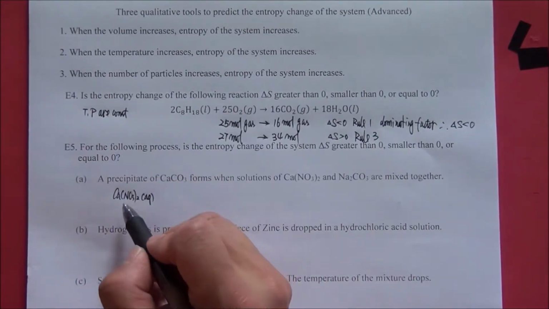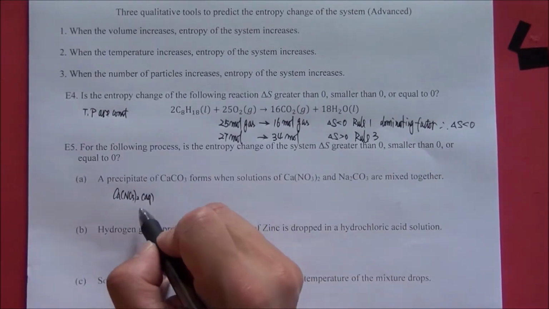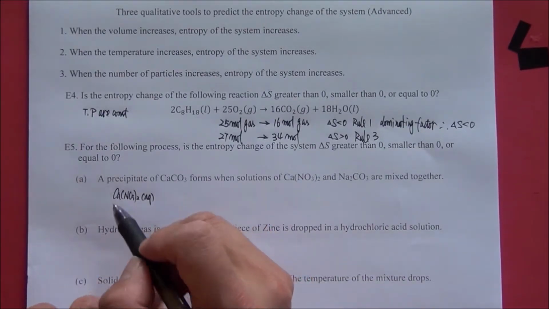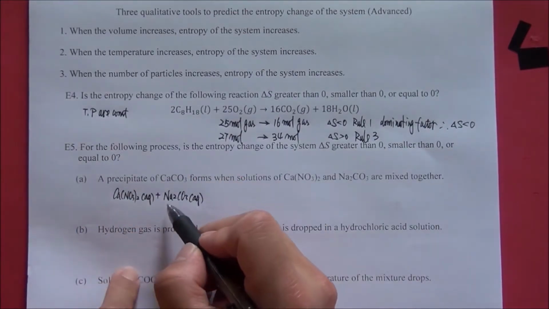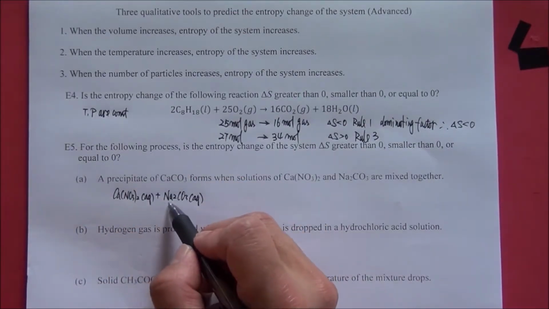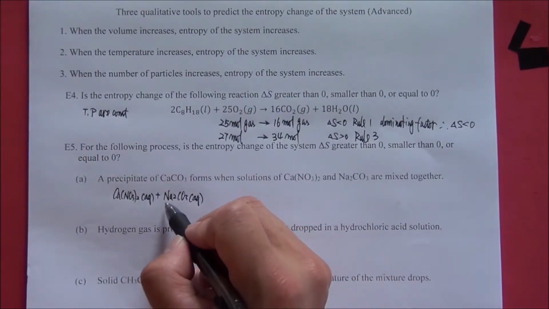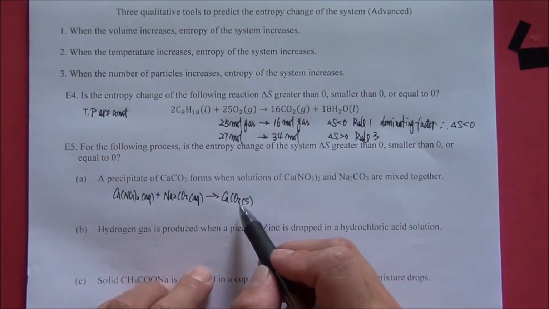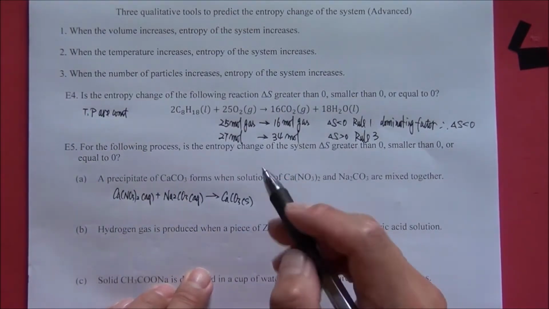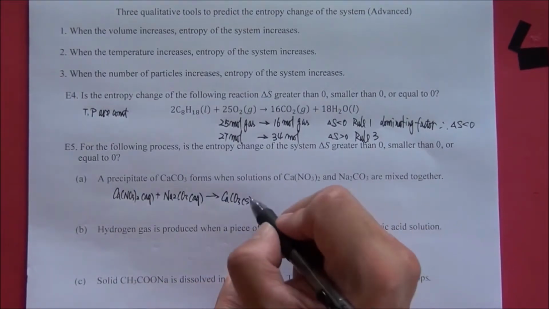Calcium nitrate contains nitrate ion. Therefore, it is soluble. We put aq behind calcium nitrate. Sodium carbonate contains sodium ion. Therefore, it is soluble. We put aq behind sodium carbonate. Calcium carbonate is a precipitate, so it is insoluble. We put s behind calcium carbonate.